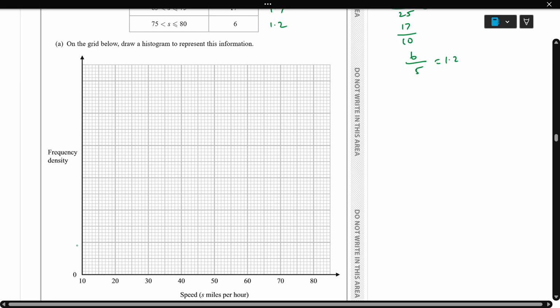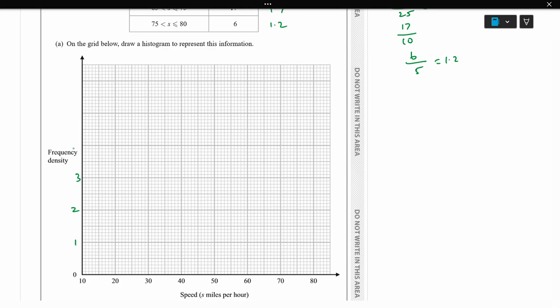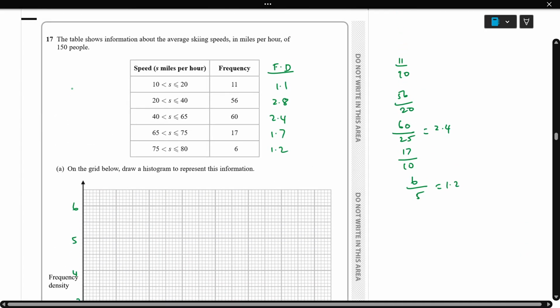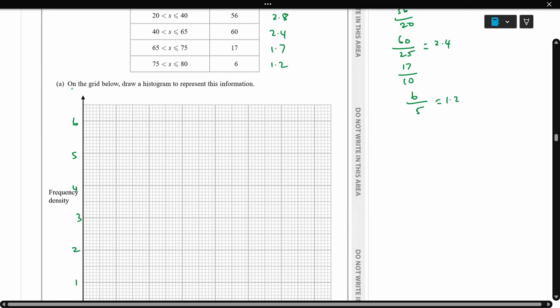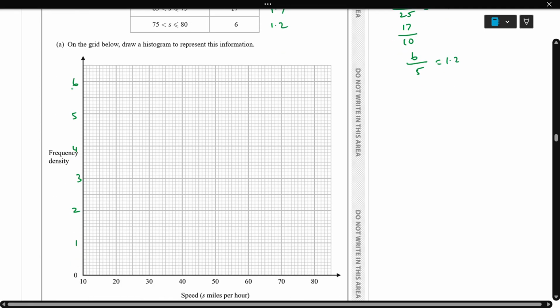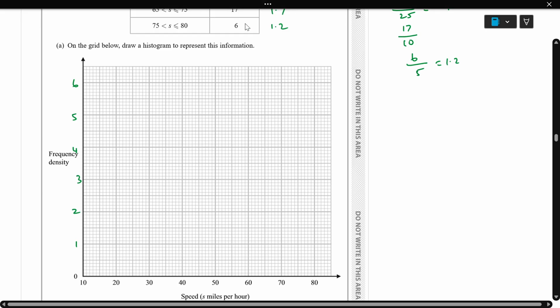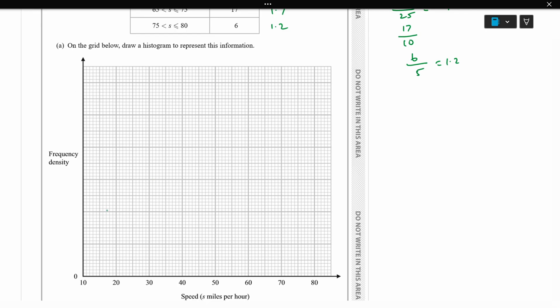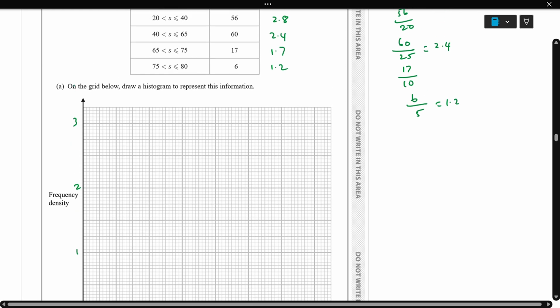We take here 1, 2, 3, 4, 5, 6. The maximum is about 3, so we'll take this as 1, this is 2, this is 3, so that will be easier.